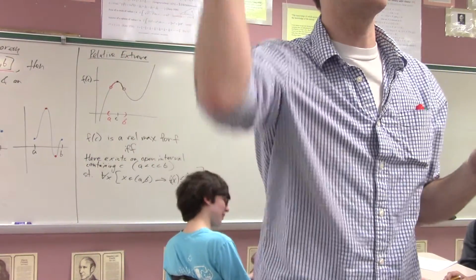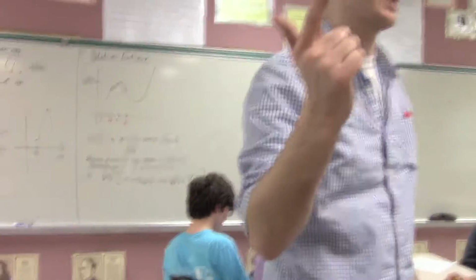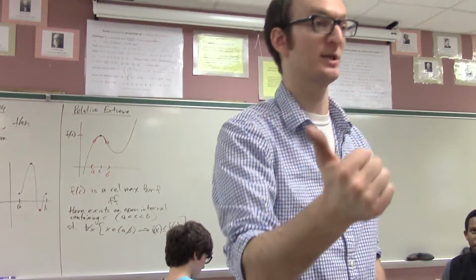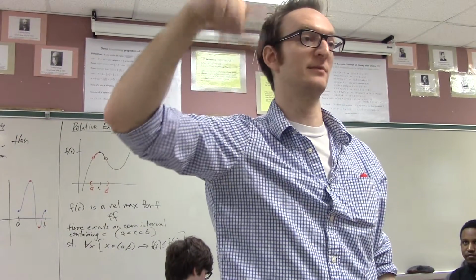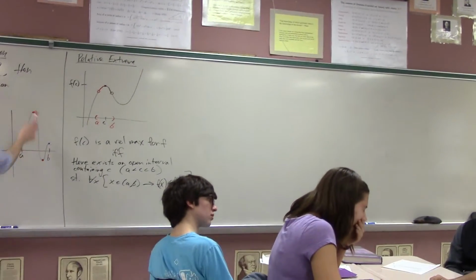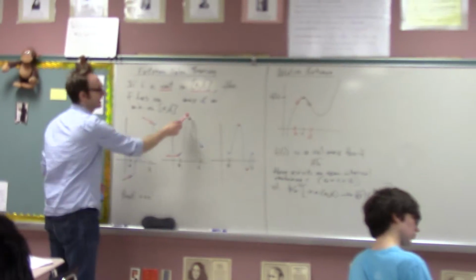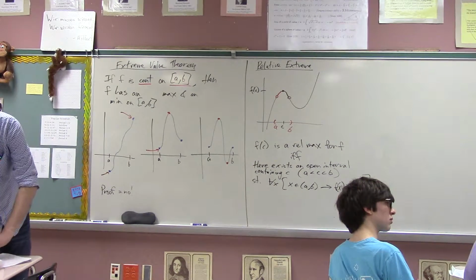Overall goal is find the max and the min. And thus this really boils down to two separate tasks. Task 1, check the endpoints. Task 2, find the relative max and relative min. And then, once I find the relative max and relative min, I just need to check and see which one has the biggest y value, the endpoint or the relative max or min.